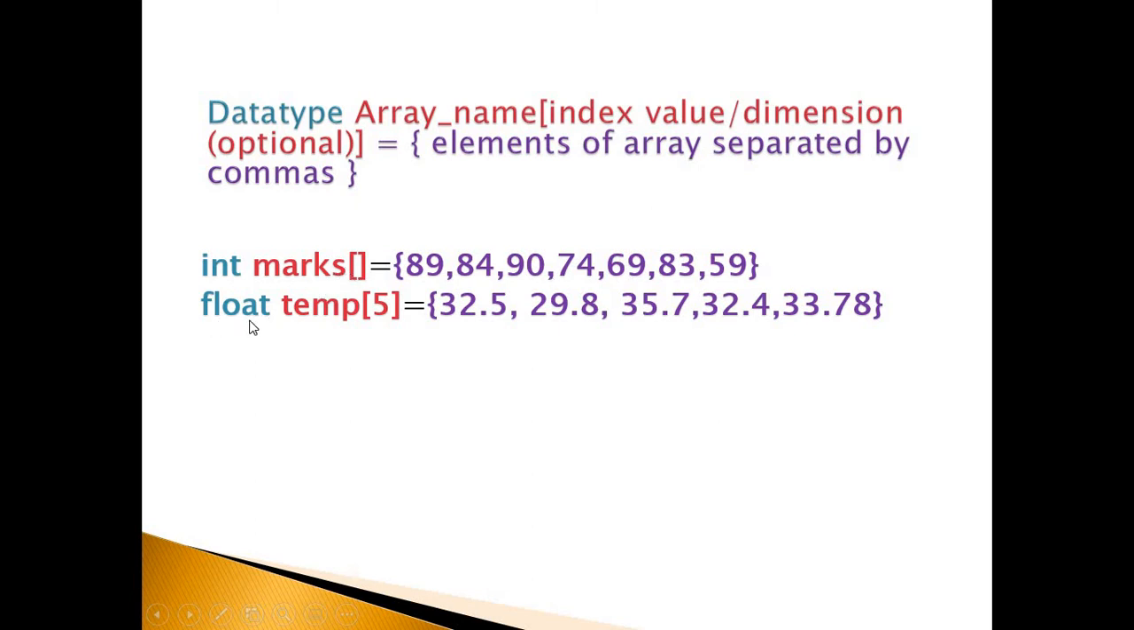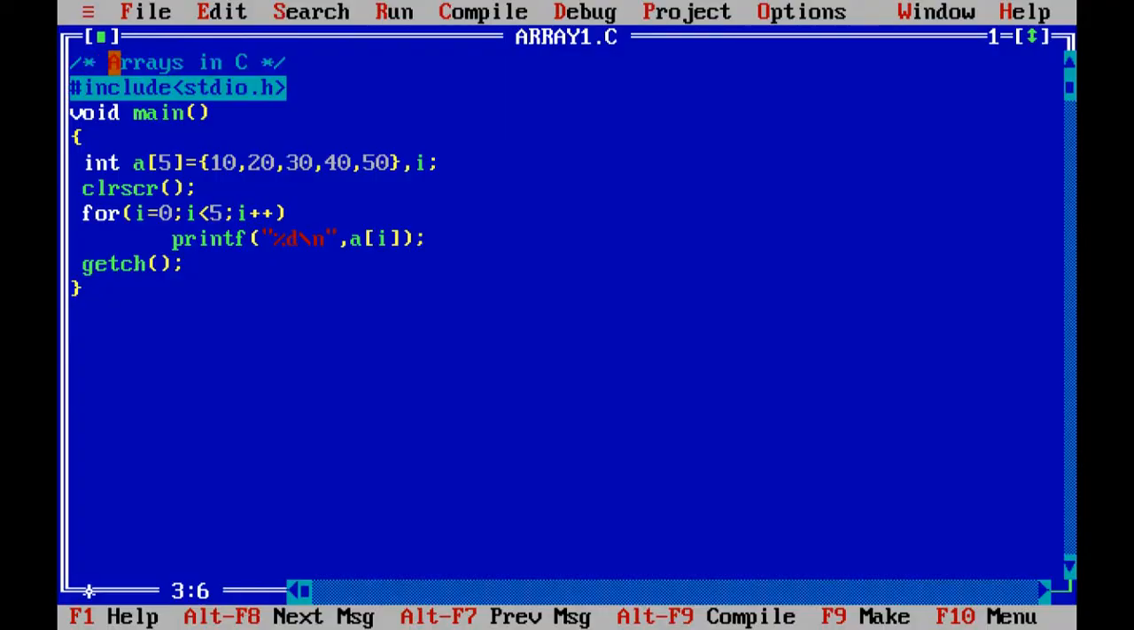This is one more example where we have already given the size to indicate how many elements should be stored in the temperature array. float temp[5] is equal to, and these are the 5 values which can be stored into this array. Let us do a simple program which stores a set of elements in the array and prints the same. Program to demonstrate arrays in C.